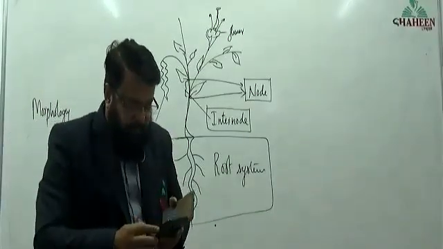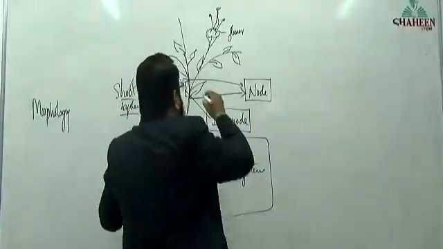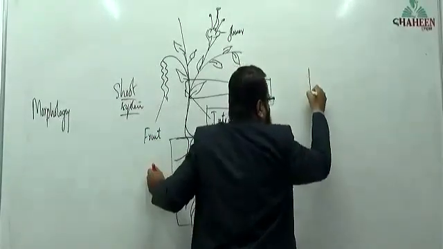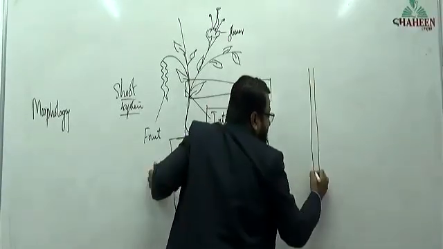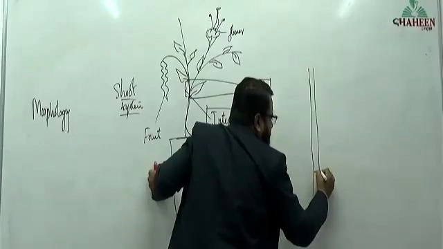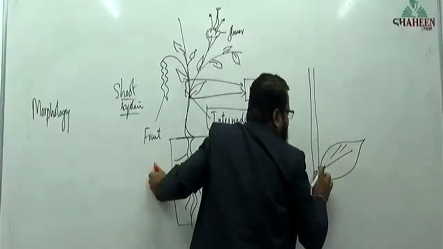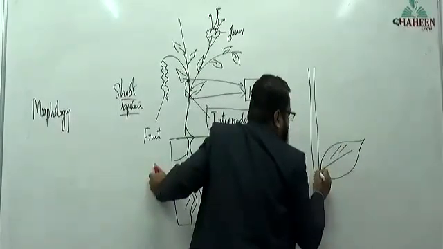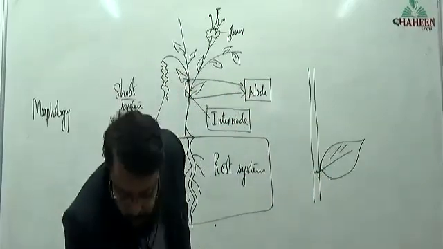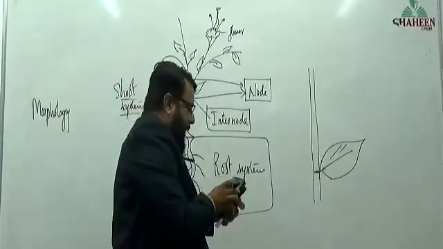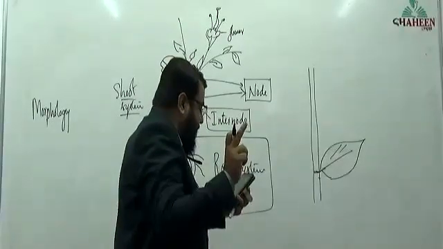Okay, sir, I have not understood internode. Okay, now I'm expanding. This is one part of a stem. This is the place from where a leaf is arising. The leaf has arisen from here. This part of a stem, the part of a stem from where the leaf is arising.